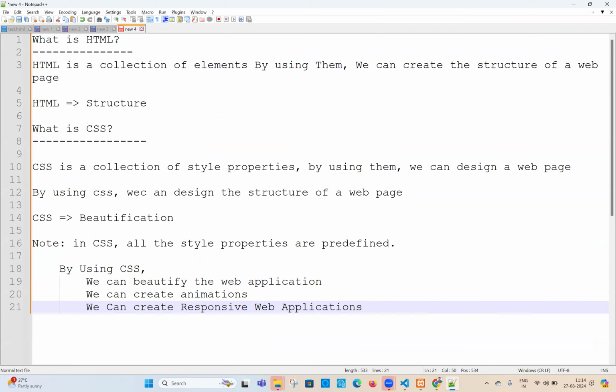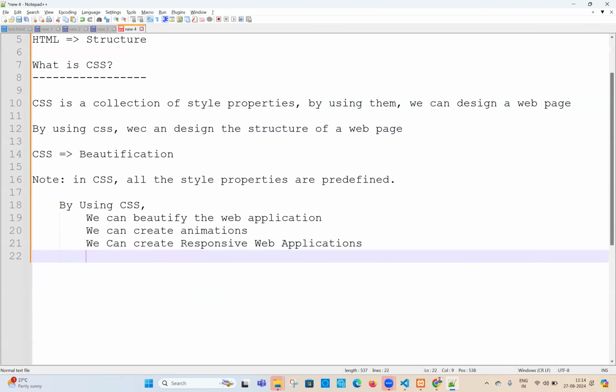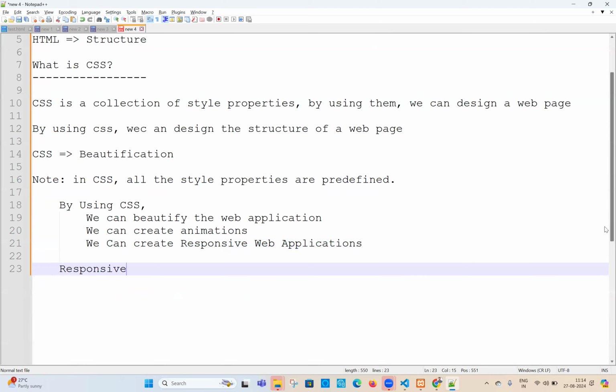Responsive web applications are responsive web designs. Anybody, what is the meaning of responsive web? Anybody please tell me. Today, whatever web applications we are creating should be responsive. What is the meaning of the word responsive?